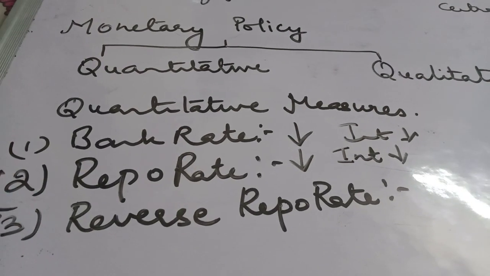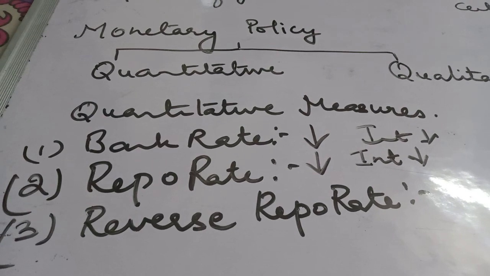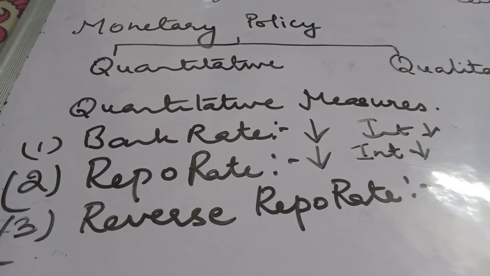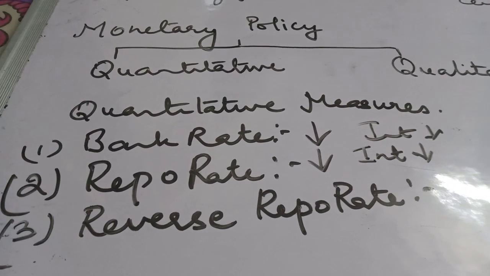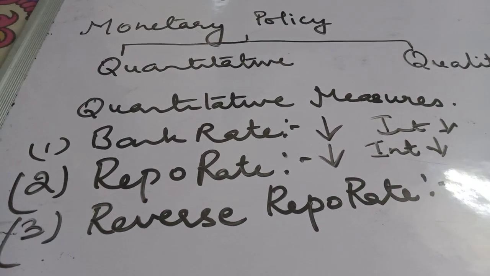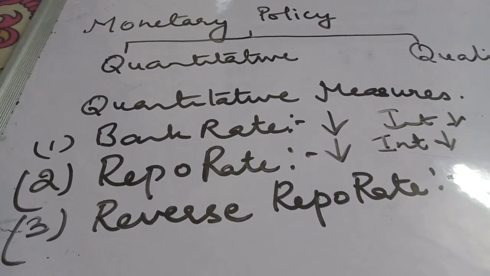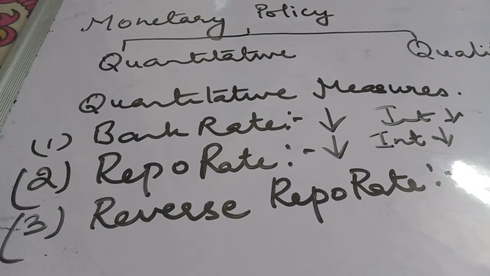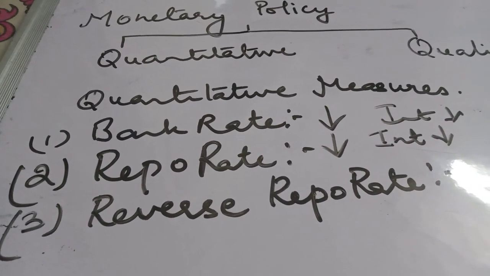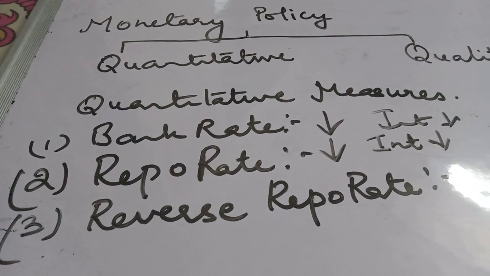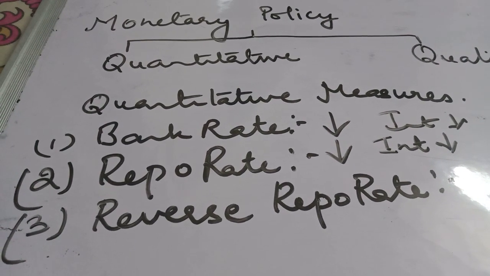It is the rate of interest at which the commercial banks keep their deposits with the central bank. Like we keep our deposits and get an interest, similarly, commercial banks keep their deposits in the central bank. The rate which the commercial banks get from the central bank is called reverse repo rate.